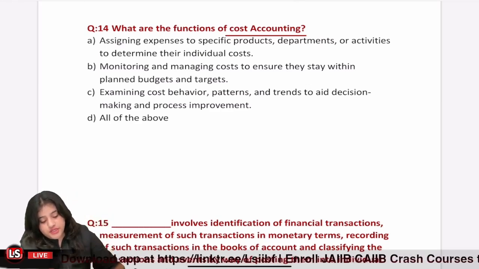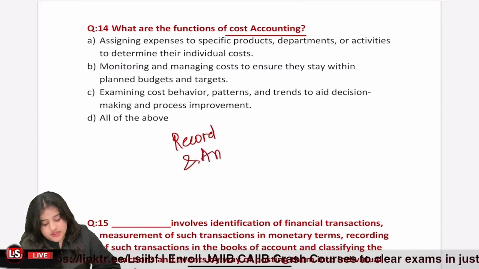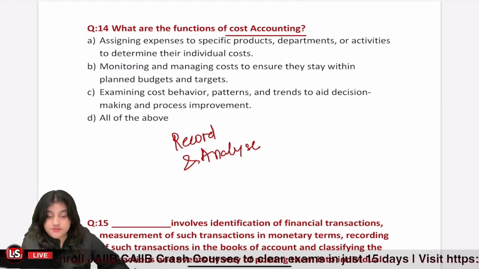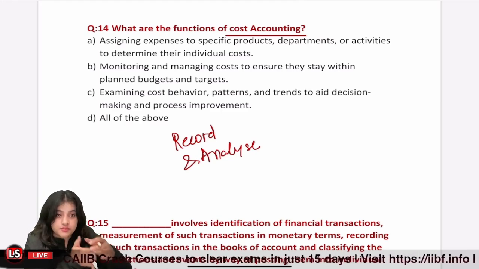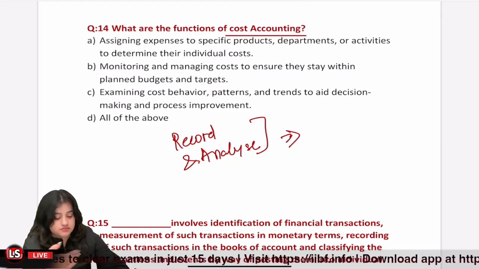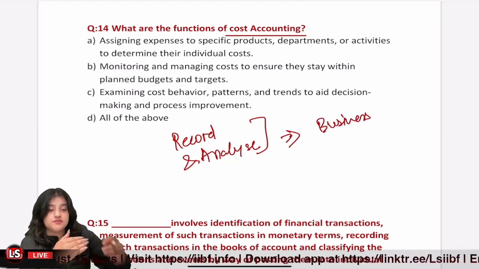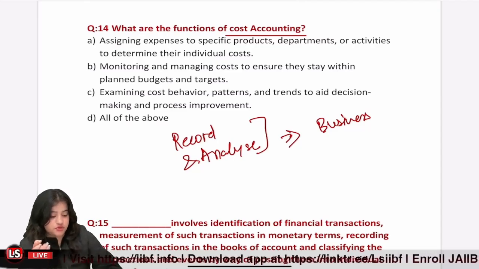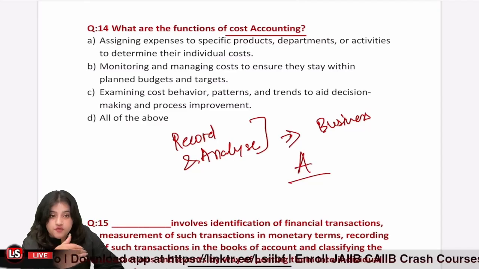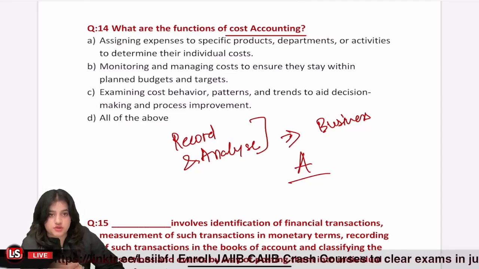In cost accounting, we record and analyze the cost that is spent on our actions, right? Whatever business the company is into, to perform that business well, what costs are being used? If I'm selling product A, what is the cost I have to incur to manufacture product A? That is done in cost accounting.